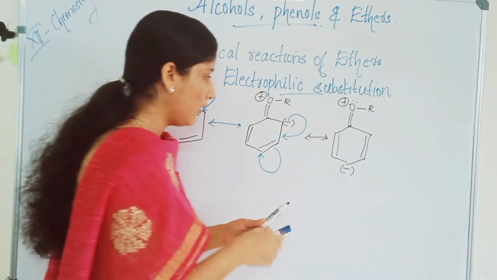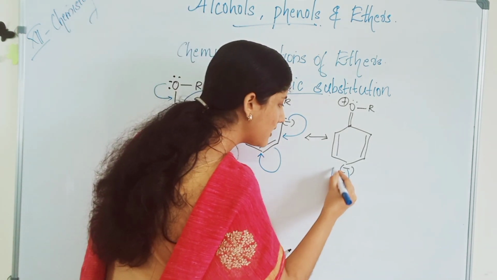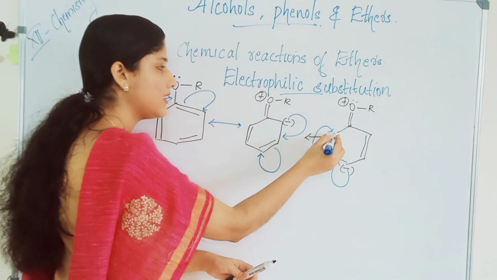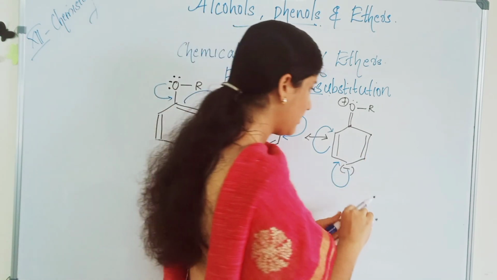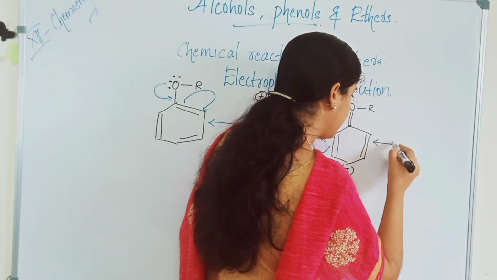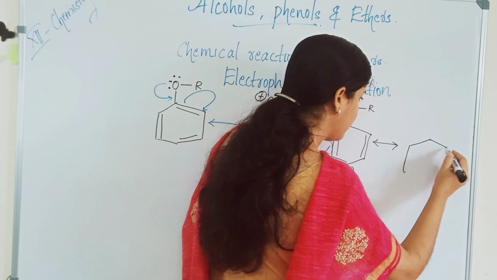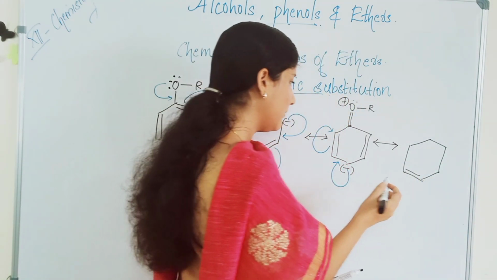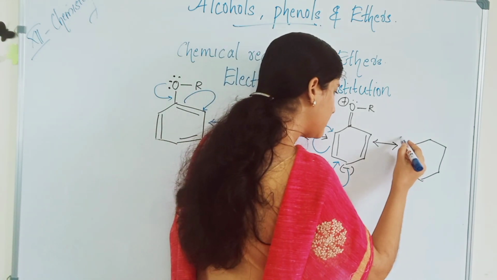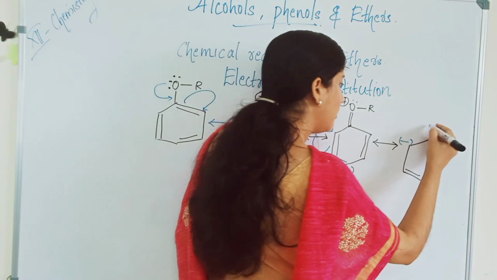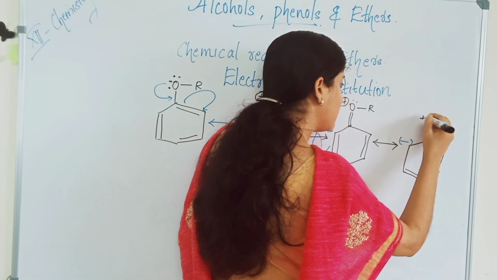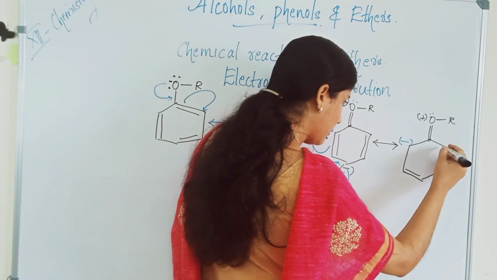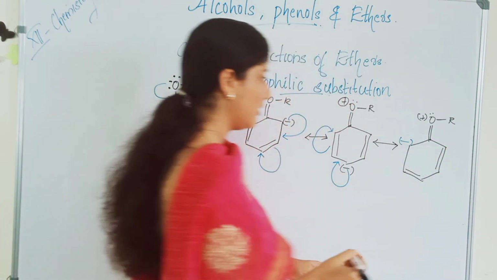Now, this negative charge will go here and the double bond will migrate to this carbon. So, let's draw the next structure. We are having a double bond here, a negative charge here, and also double bond O positive R. Here we will have a double bond.